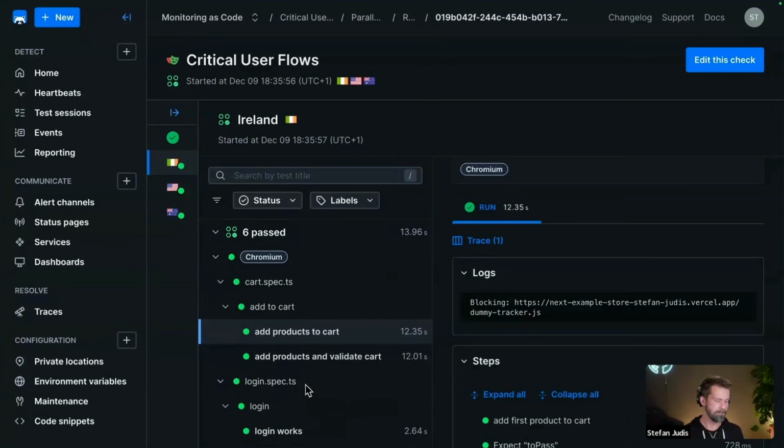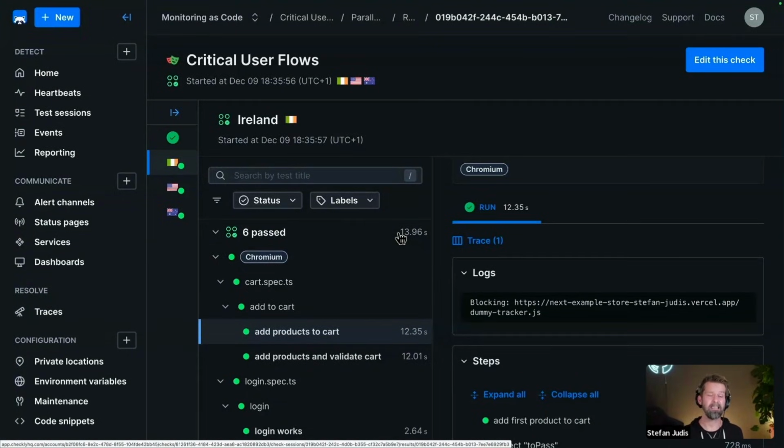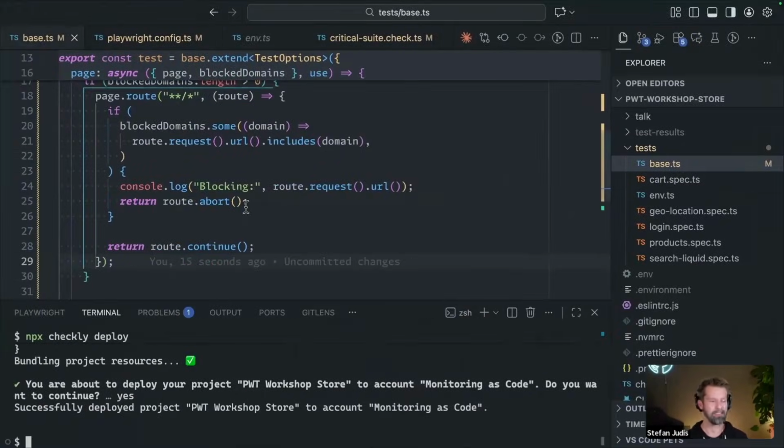Because when you think of it, in a pre-deploy or in a preview scenario, it's totally fine if your Playwright tests run 15, 20, 35 minutes, right? But in a monitoring scenario, what you really want is a snappy alert when something is off. My test cases here right now take 14 seconds. This is great, but a real-world scenario is easily much, much longer. So what we want to do in our Playwright tests that run as monitors is keep the time that they run as short as possible, because this is the time it takes to send you an alert. So let's make our Playwright test suite a little bit quicker.